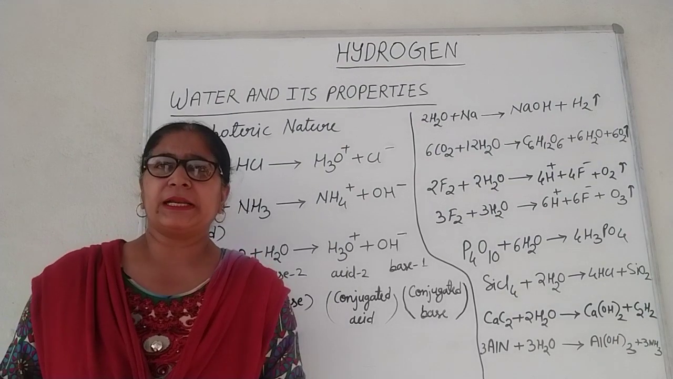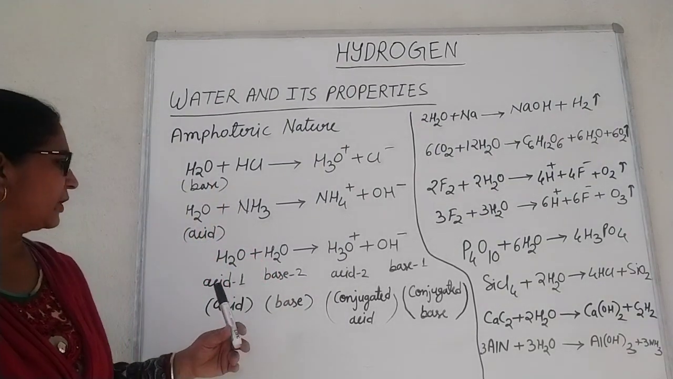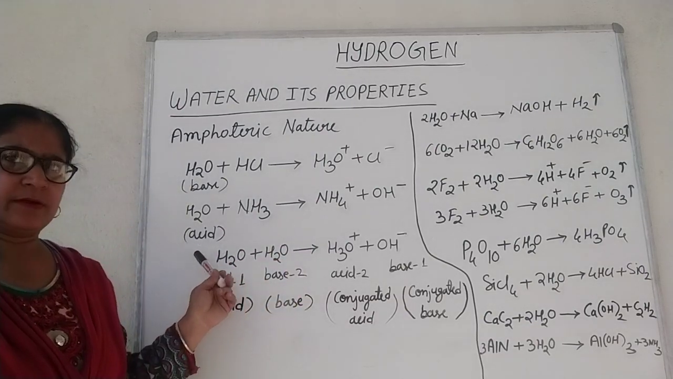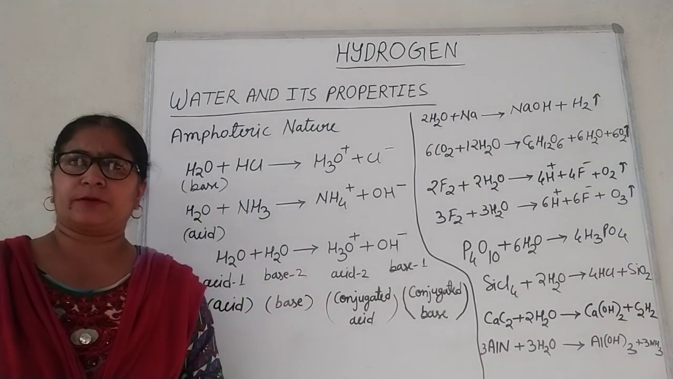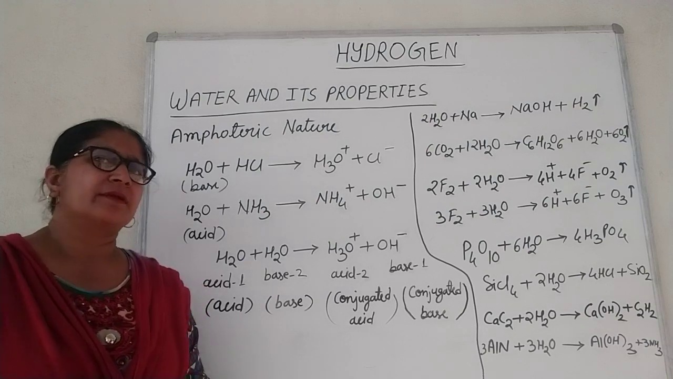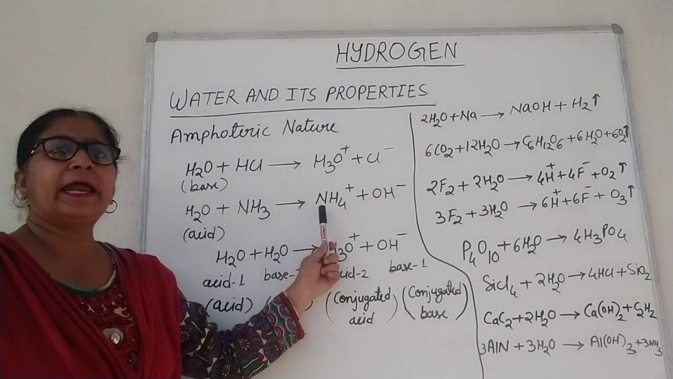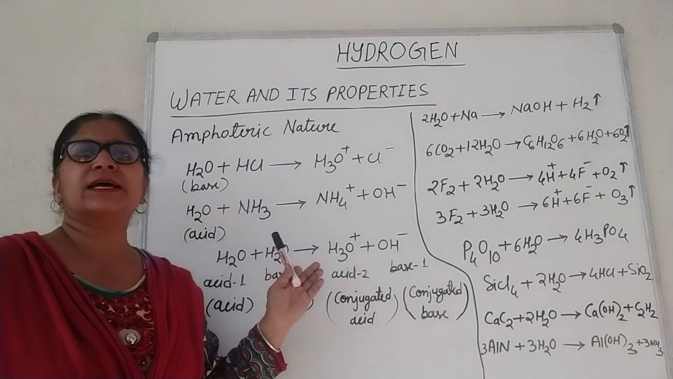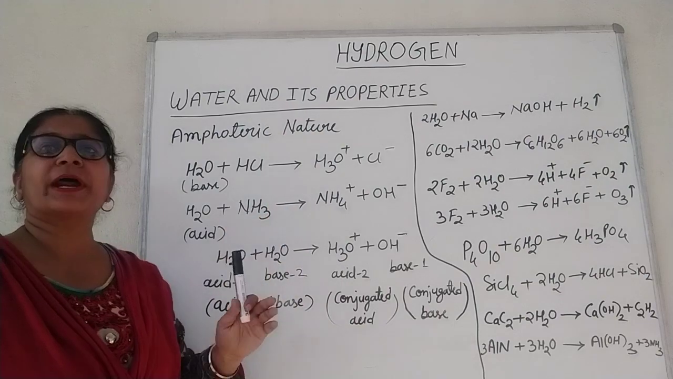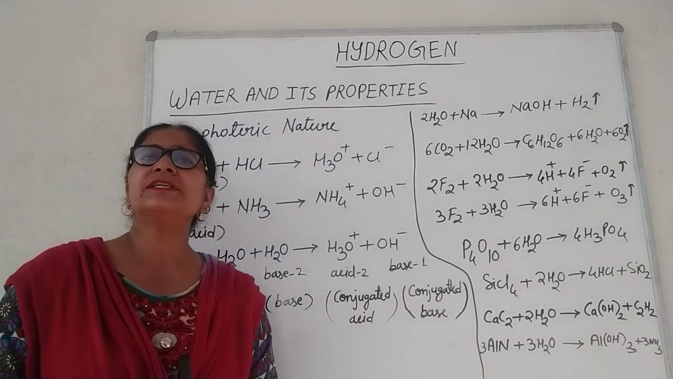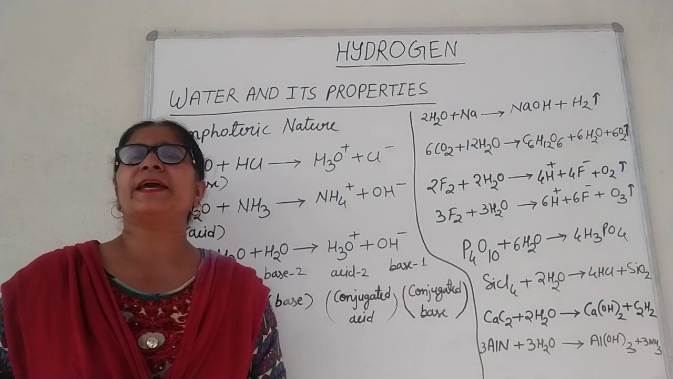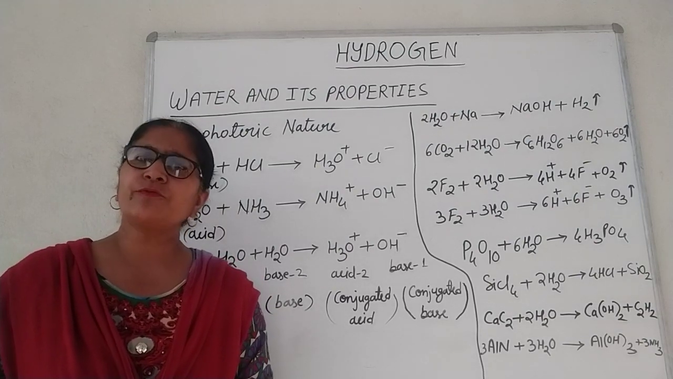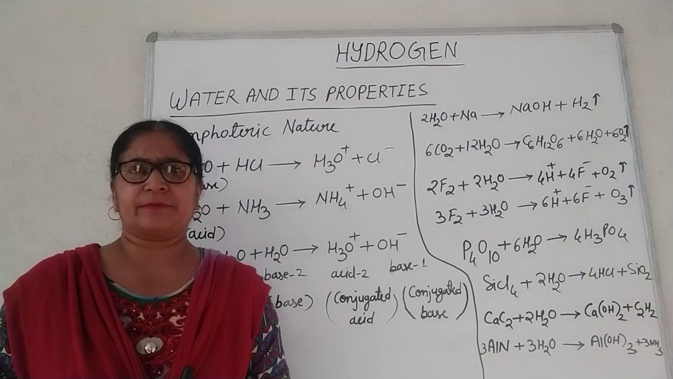For example, in the reaction with ammonia, water acts as an acid by giving a proton, meaning an H plus ion, and forming NH4 plus ion, ammonium ion. In the reaction with hydrogen chloride and hydrogen sulfide, water behaves as a base by accepting hydrogen ions and forming hydronium ion.